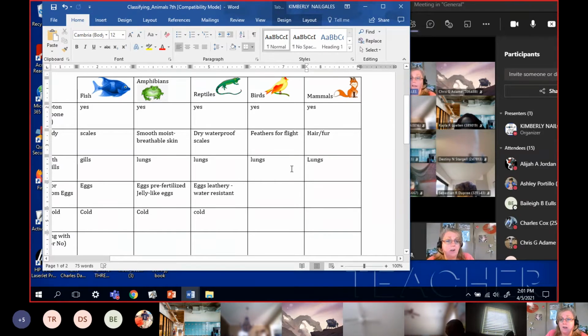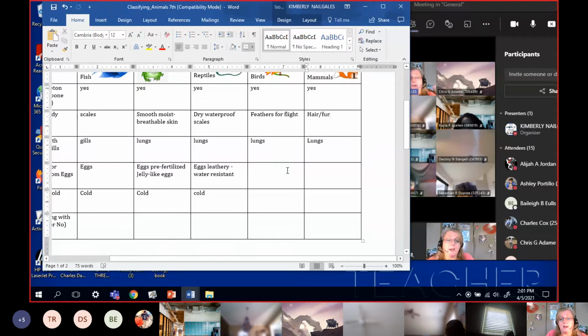So that's our covering. And that, again, helps us not have to worry about the water. Because when we get to cold-blooded, warm-blooded, I'm going to come back to the eggs in just a second. But cold-blooded, warm-blooded. Are birds warm-blooded or cold-blooded?